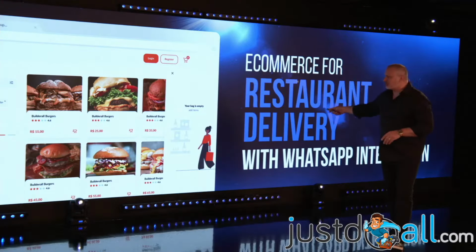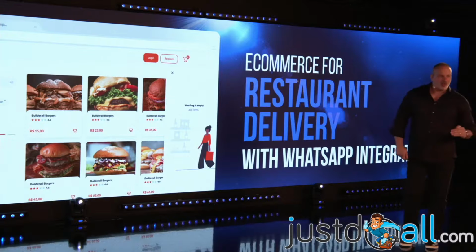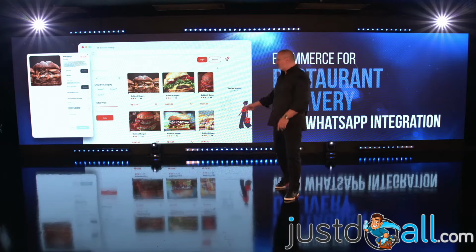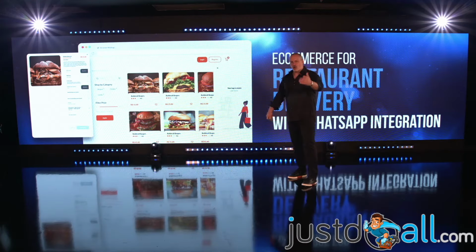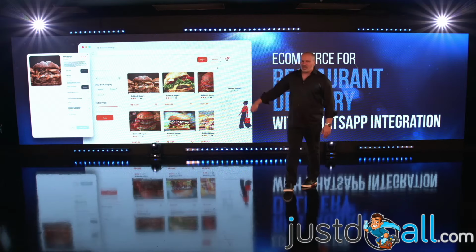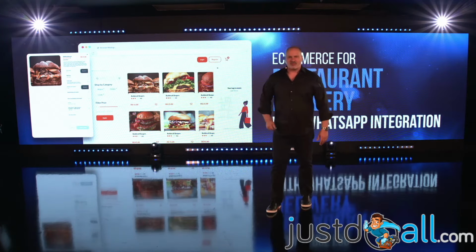The owner of the restaurant is going to receive the whole thing on WhatsApp, every single hamburger with the descriptions, with the address, with your phone, with the payment. He's going to receive it on his phone in the same second. And you also are going to receive a copy of the whole thing. So right now, you can create a delivery system with Builderall.